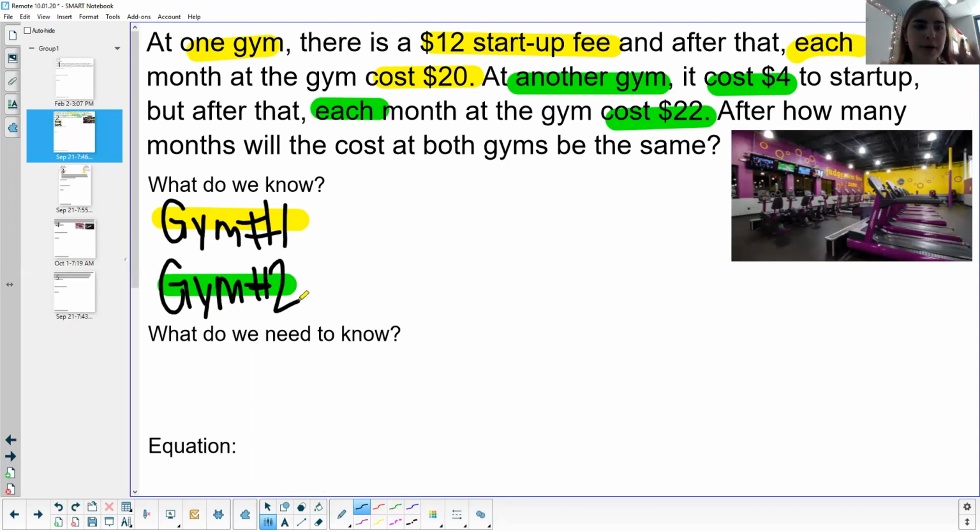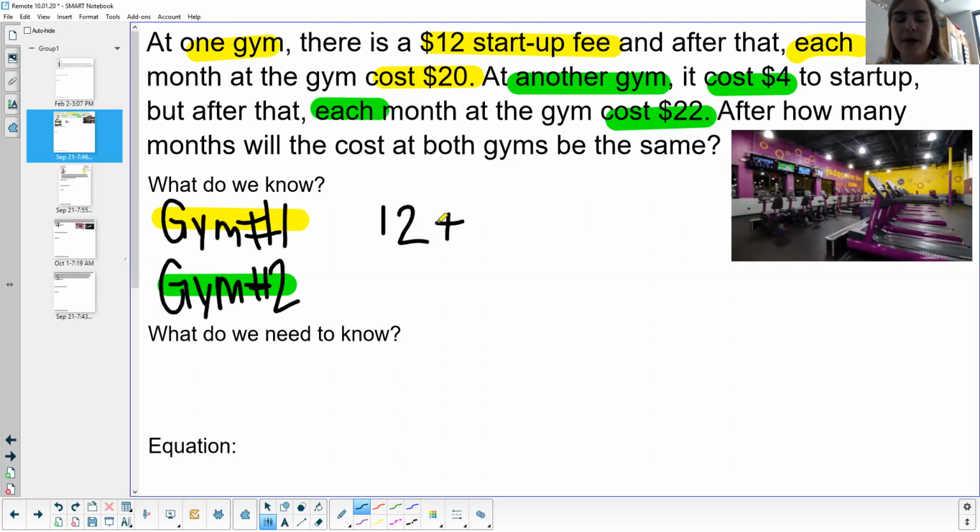Okay, so let's write down what we know about gym number 1. At one gym, there is a $12 startup fee, so a one-time fee of $12. That's going to be a constant because it's one time, you just pay it once. It's not changing by any variable or anything like that. After that, each month at the gym costs $20.